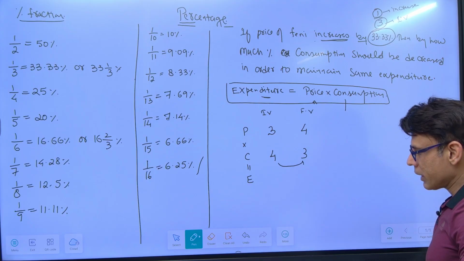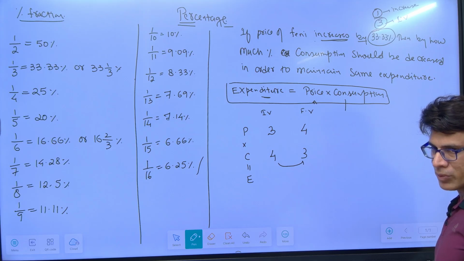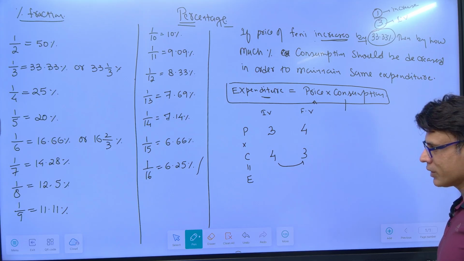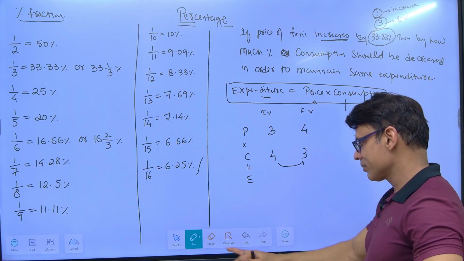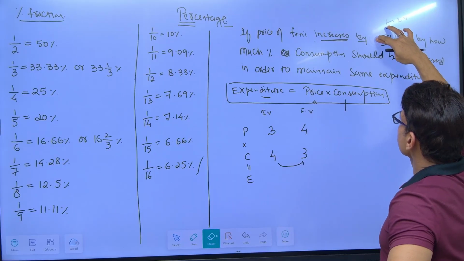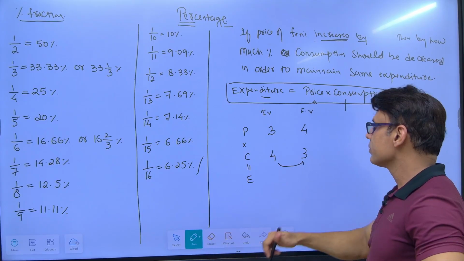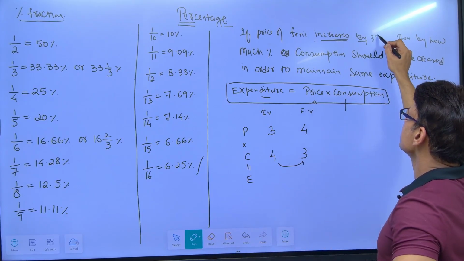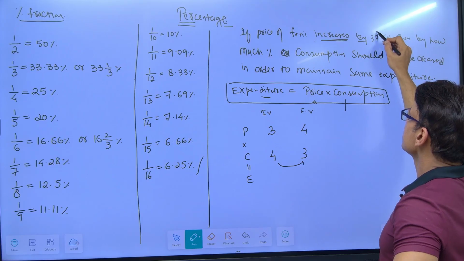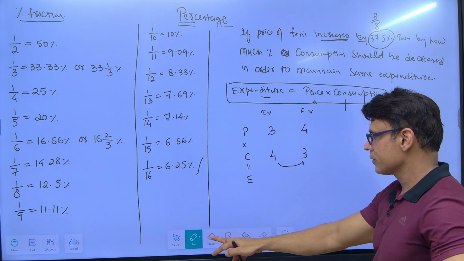What if I say the price increases by 37.5%? First of all, you should know what 37.5 is. It is 3 by 8, right?